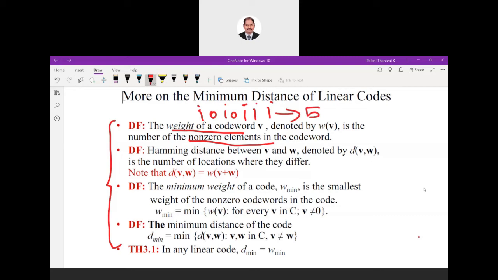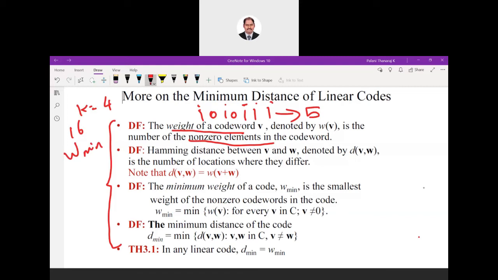Okay, suppose we are taking an example where k is equal to 4. K equal to 4 means we will be having 16 message data, so you have to generate 16 code words. Then for each code word you have to find out the weight. In all those 16 code words you have to find the minimum weight. That is the weight minimum. That is given here.